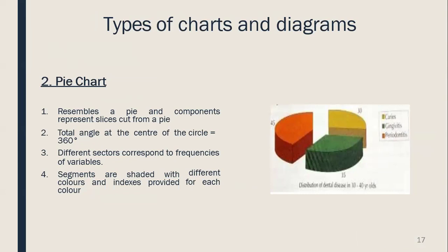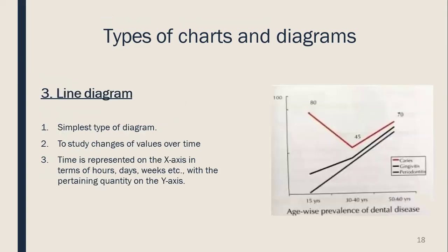It represents a pie, and the components represent the slices cut from the pie. The total angle at the center is 360 degrees. Different sectors correspond to the frequency of variables. The segments are shaded with different colors and indexed for each of the colors. So this is a pie chart showing the distribution of dental disease in individuals, where yellow represents caries, green represents gingivitis, and orange represents periodontitis.